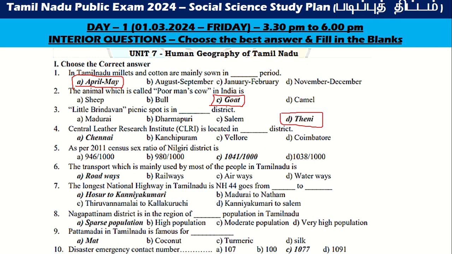CLRI, Central Leather Research Institute, is located in Chennai. As per the 2011 census, the sex ratio of Nilgiri is 1041 per 1000. Transport which is mainly used by most of the people in Tamil Nadu is roadways. The longest national highway in Tamil Nadu, NH44, goes from Hosur to Kanyakumari. Nagapattinam district is in the region of dash population, in a sparse population. Vattamadai in Tamil Nadu is famous for mat. Disaster emergency contact number is 1077.